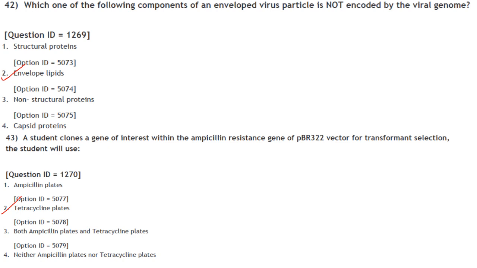So he cannot use ampicillin media for selection of recombinants, because the recombinants will naturally be sensitive to ampicillin. But he or she can use tetracycline plates, because the recombinants will grow on tetracycline plates. Answer is option 2.